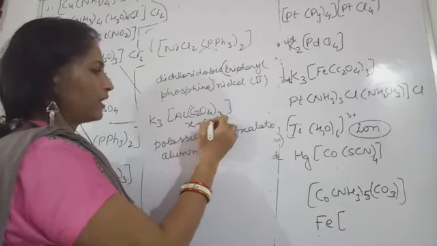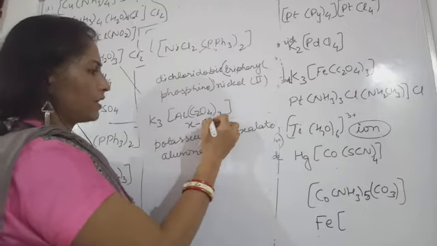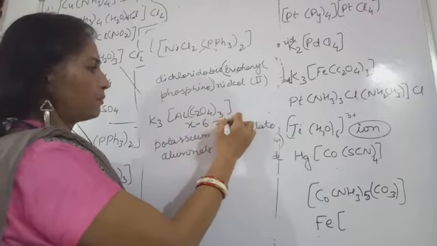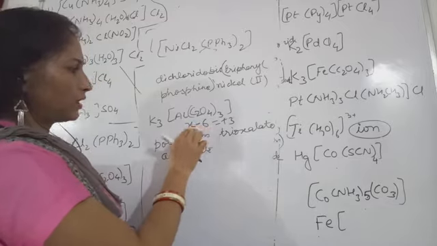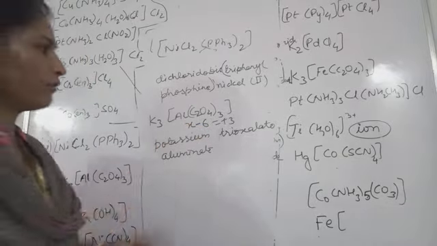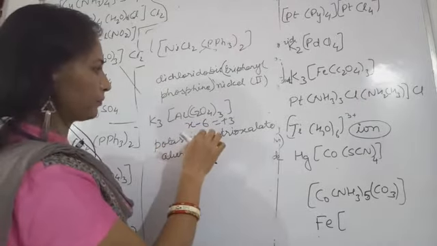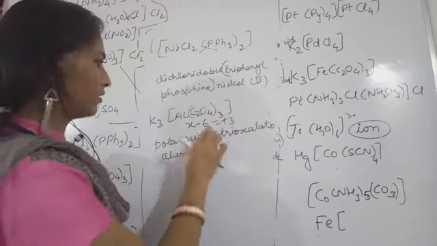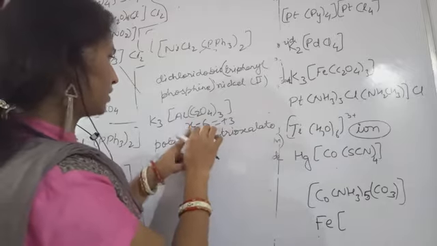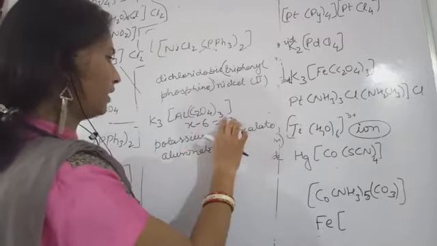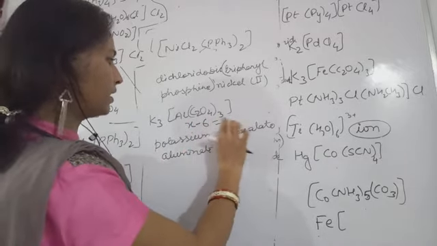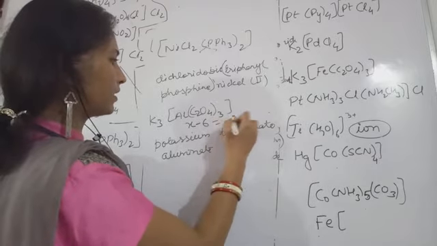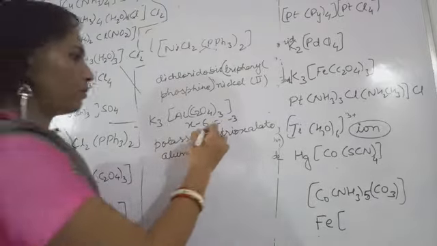X minus 6, and outside it is plus 3. So this aluminium will have plus 3, X minus 6, and minus 3 charge. On the counter ion the minus 3 charge will be present. So X will be equal to what?